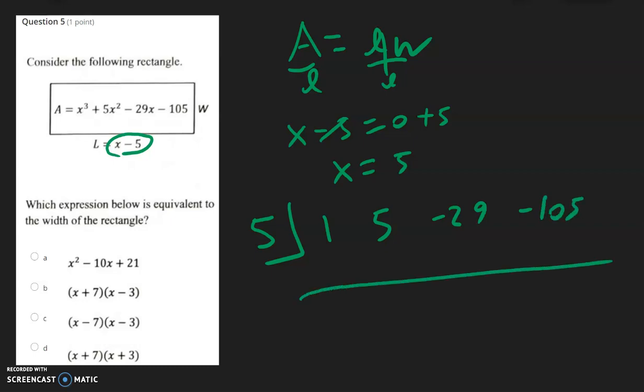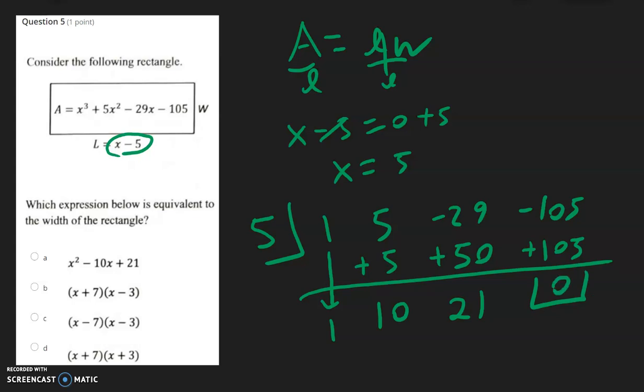Draw a line. Bring down the 1. 5 multiplied with 1 is positive 5. 5 plus 5 is 10. 5 multiplied with 10 is positive 50. Negative 29 plus 50 is going to be 21. 5 times 21 is positive 105. So the remainder is 0.